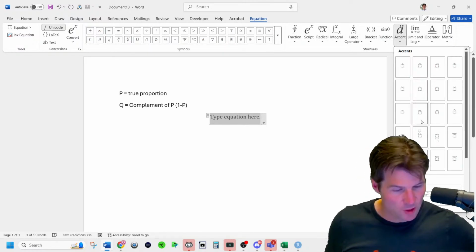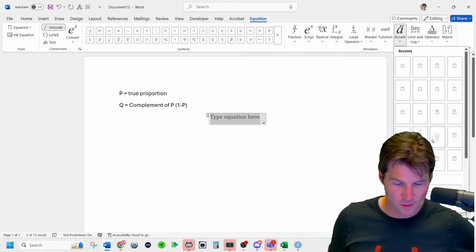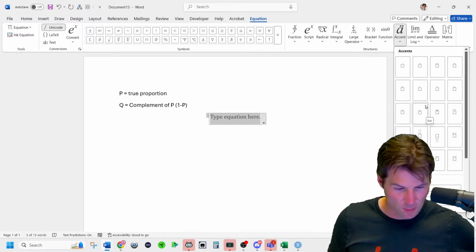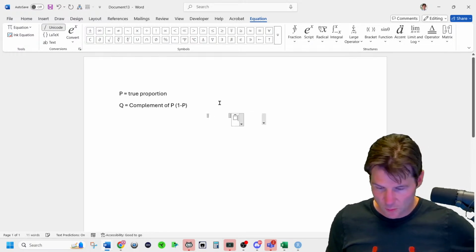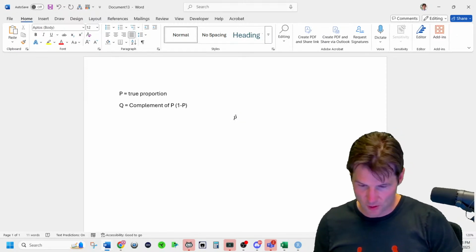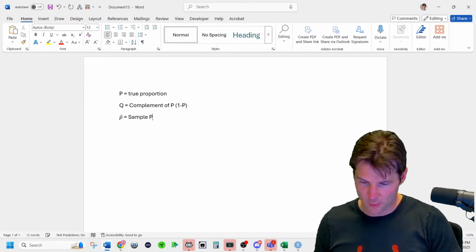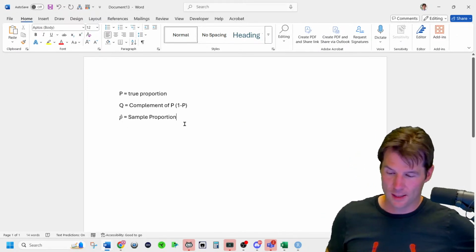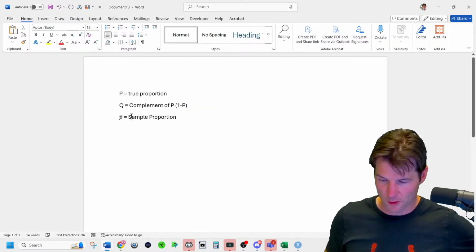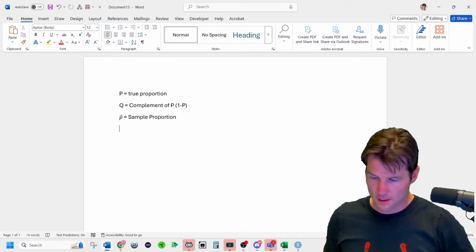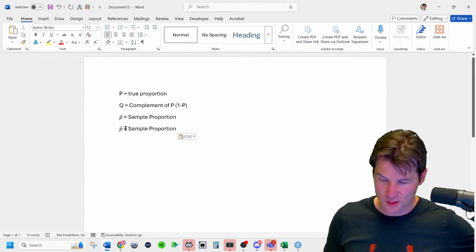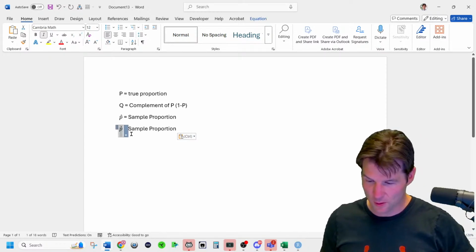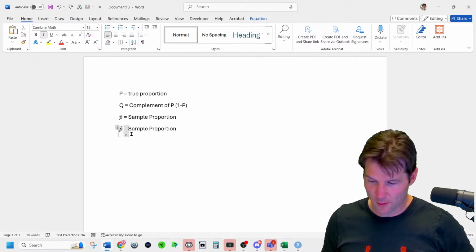Sample proportion is like you talk to 100 students and 20 of them are in state. So that's the sample proportion, 20 over 100. So P hat is the estimate of the truth. And then Q hat is the complement of the sample proportion, which is 1 minus P hat. When we do statistics, we usually only know the sample values. We don't know the truth, because the truth is the actual proportion, like how many people are actually in state.